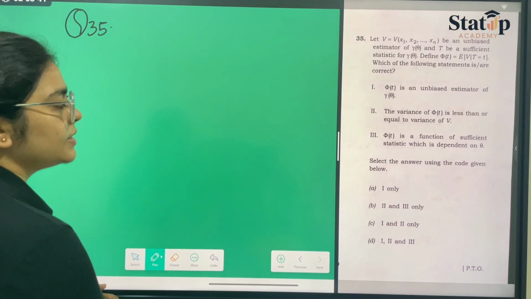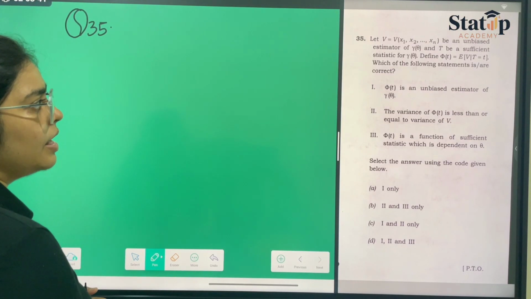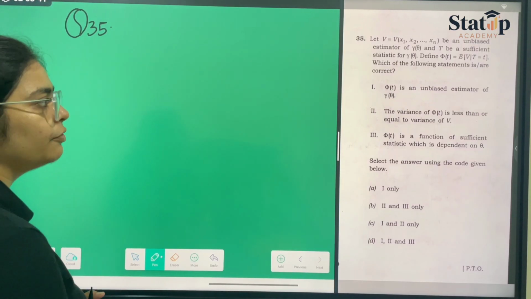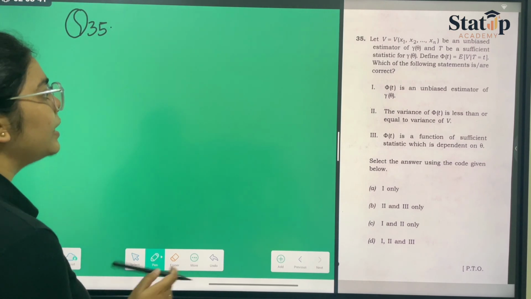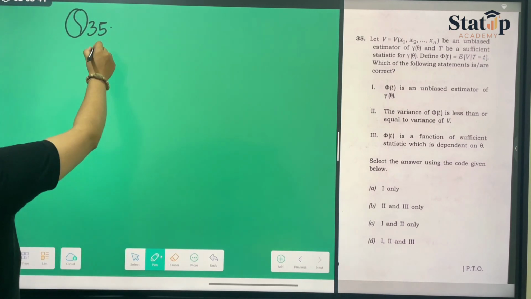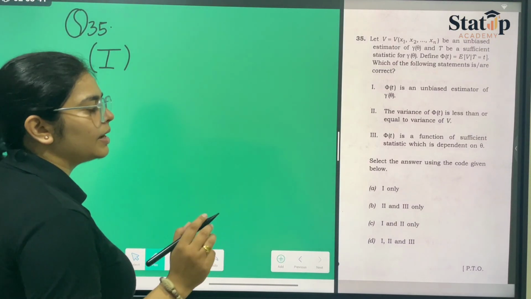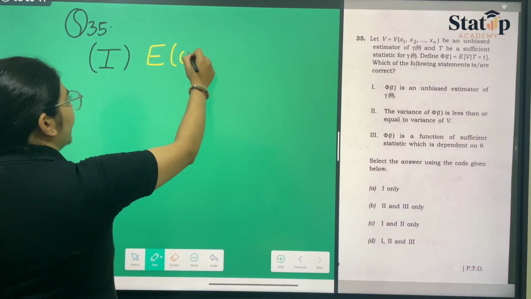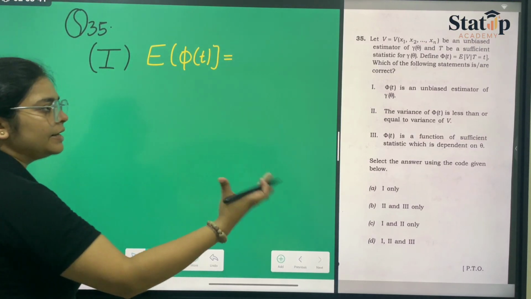V is an unbiased estimator of gamma theta, and T is the sufficient statistic of gamma theta. And phi t has been given to us, which is expectation of V given T equals T. First of all, they have given us that phi t is an unbiased estimator of gamma theta. If we take expectation of phi t, then we will be taking expectation over iterated values.